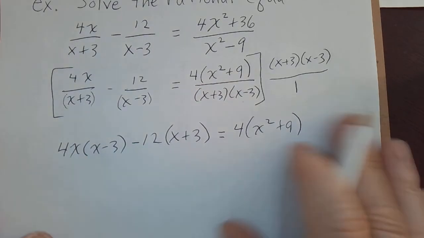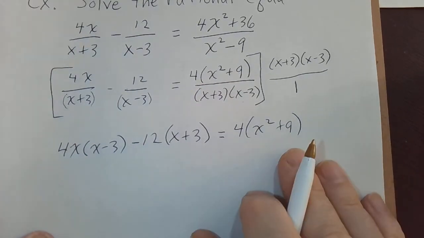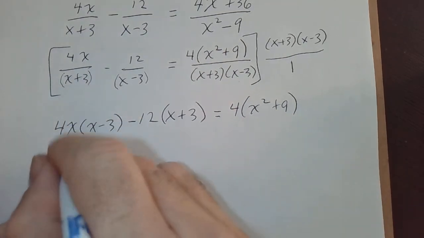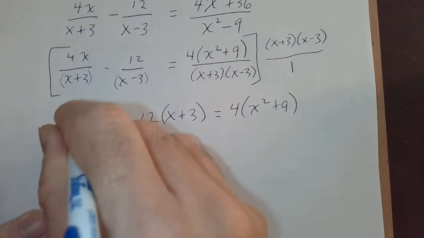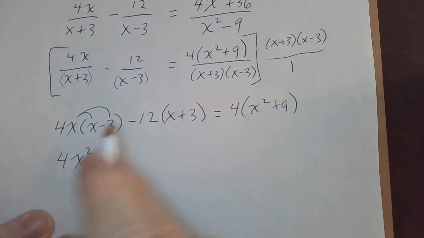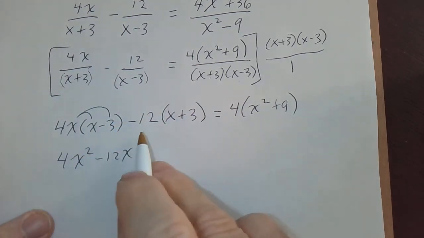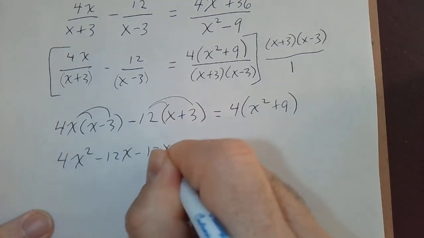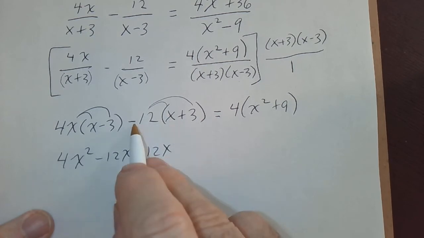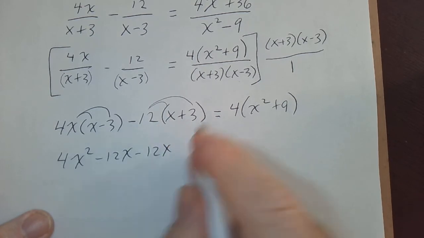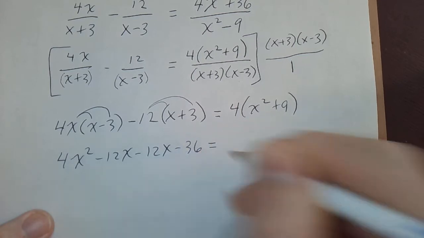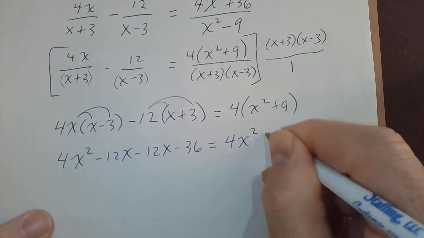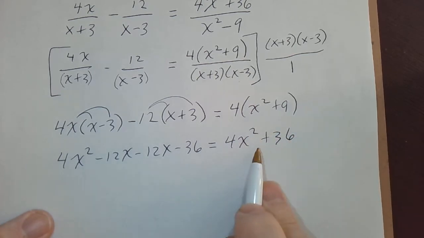And now we just need to multiply everything out and simplify and solve for x. So if I do the distributive property here, I get 4x squared minus 12x. Do the distributive property here, I get negative 12x minus 12x, and then minus 12 times 3, which is minus 36, equals, and it looks like I need to multiply this out again, 4x squared plus 36.